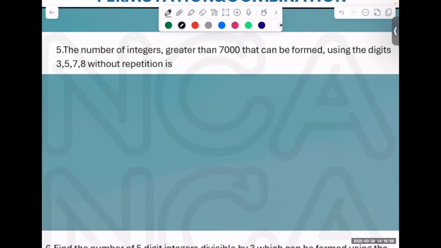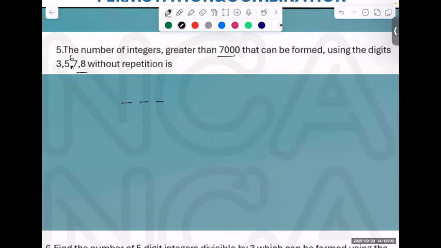Six ways. Wonderful. There's one more digit: 3, 5, 6, 7, 8. The number of integers greater than 7,000 that can be formed using the digits 3, 5, 6, 7, 8. 7,000, if you put any of the digits 7 or 8, it is more than that. So for more than 7,000, what can I take? 7 and 8. It's a 4-digit number.